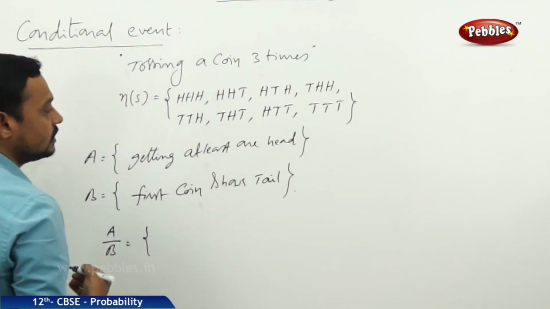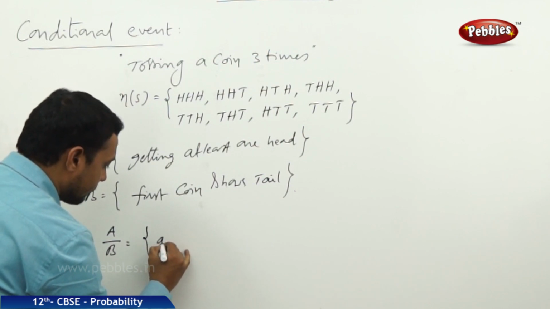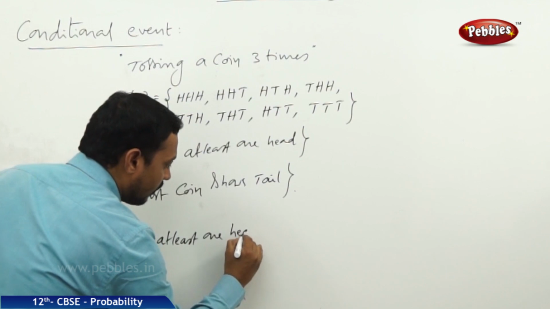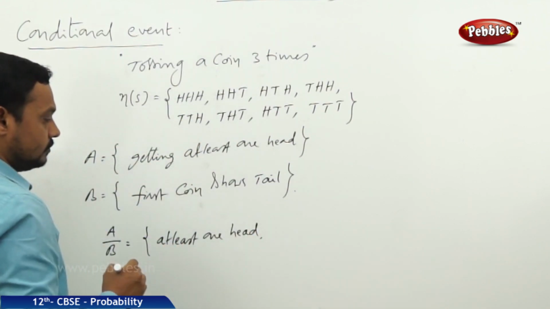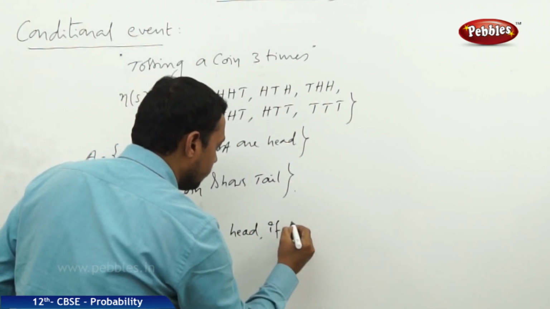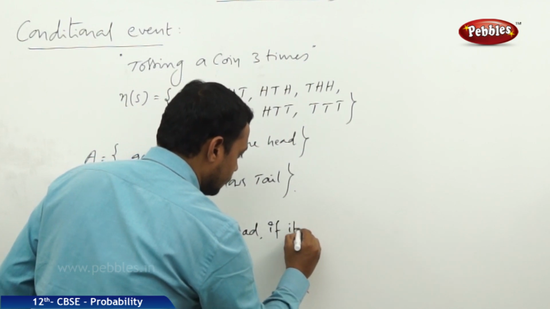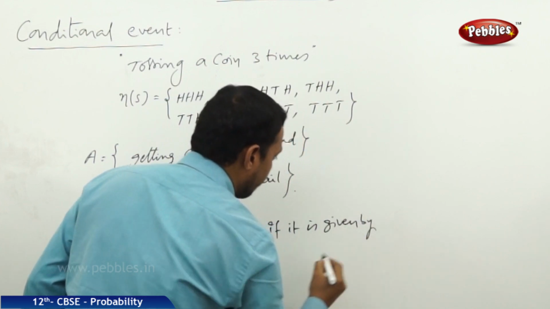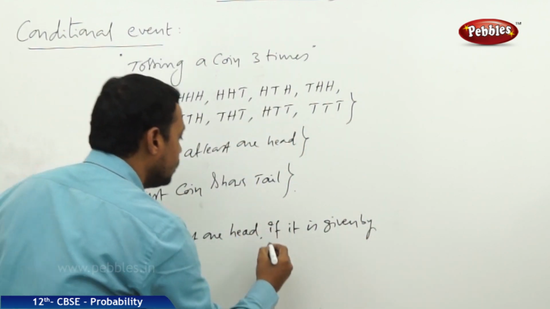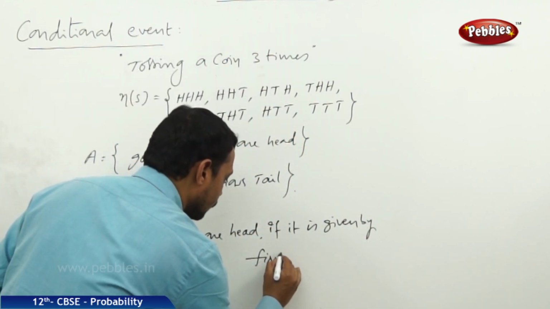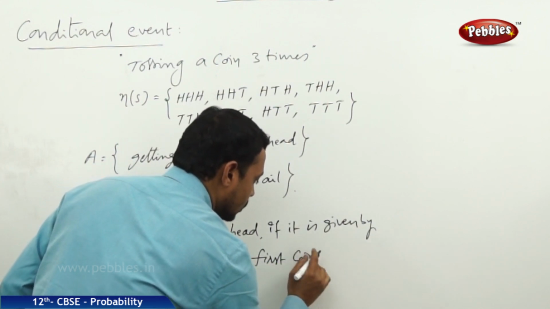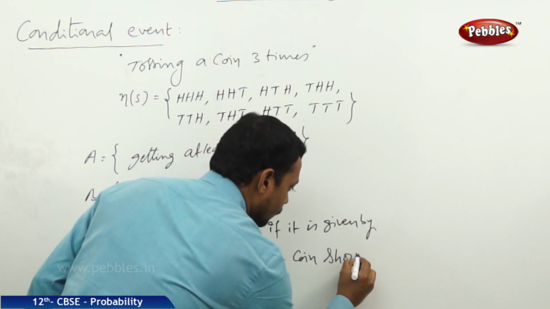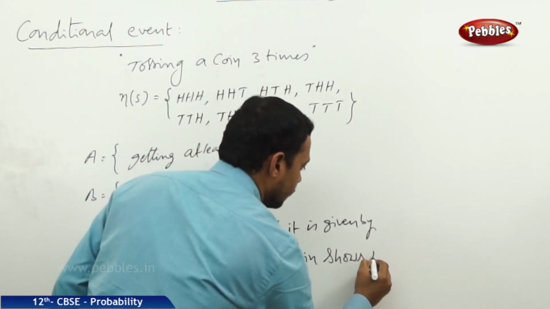At least one head, if it is given that the first coin shows tail.